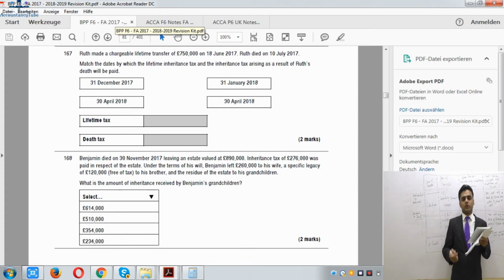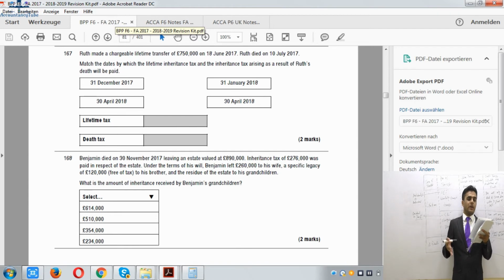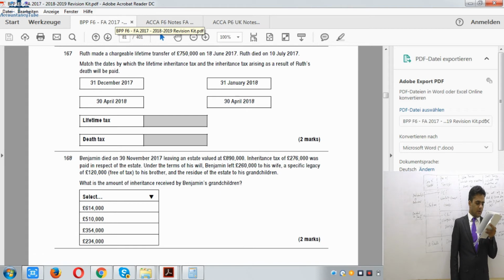So after that 6 months: July, August, September, October, November, December, January. So 31st of January will be the one for the 6 months, and the other one is 30th of April after the end of the tax year of death. So 30th of April is later, so we'll put the 30th of April. So lifetime tax will be paid on 30th of April.